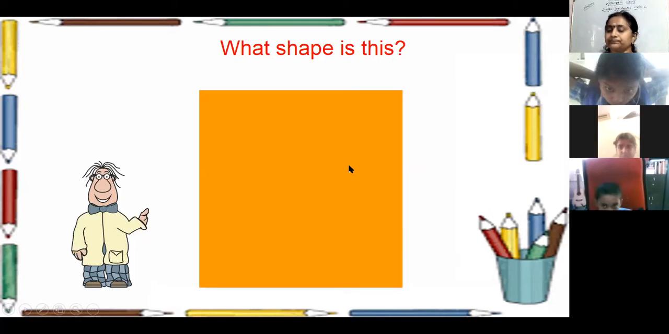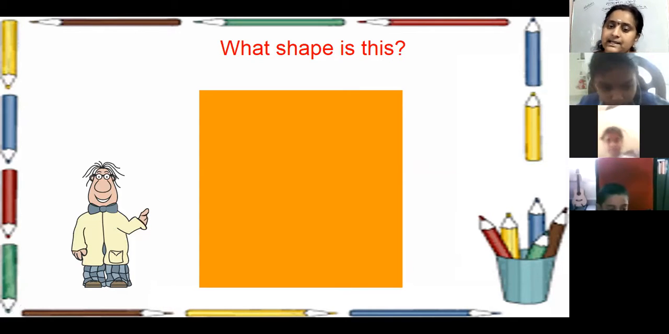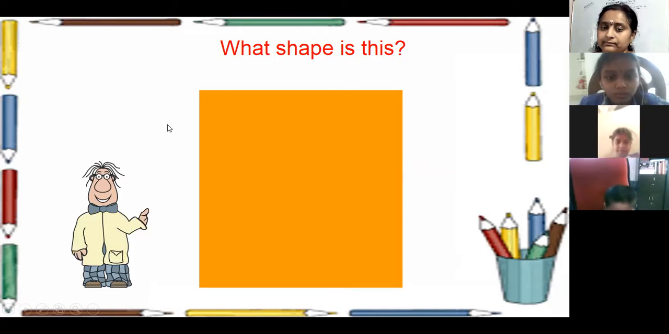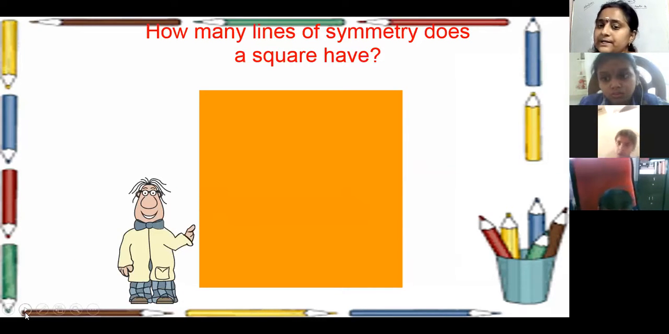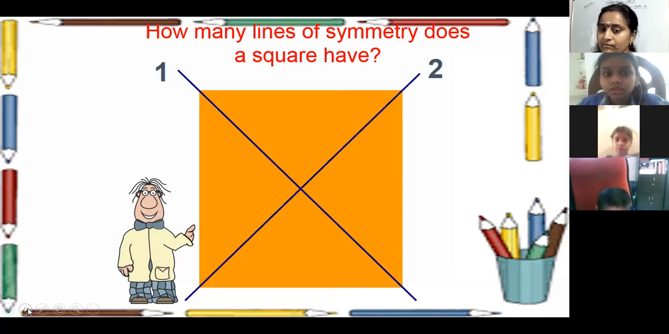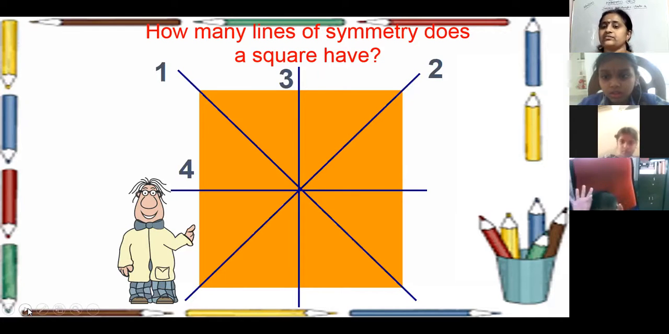What is this shape? Square, ma'am. Yes, it is a square. So how many lines of symmetry does a square have? You already learned in previous year, 4th class. How many lines of symmetry does a square have? Four, ma'am. Very good. 1, 2, 3, 4 lines of symmetry. A square has 4 lines of symmetry.